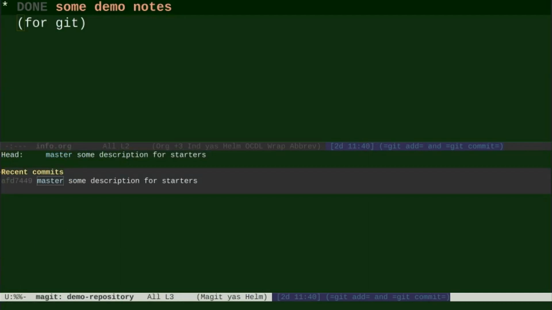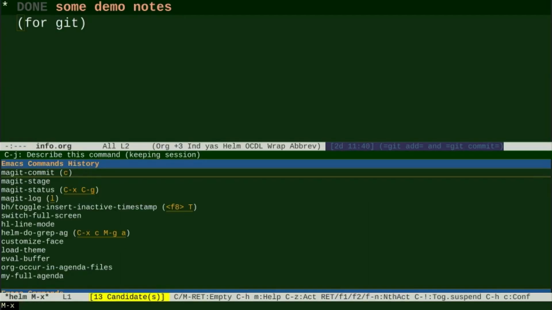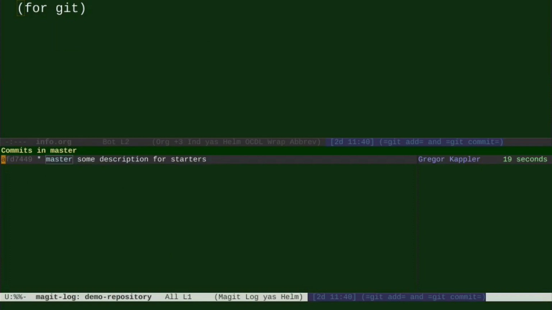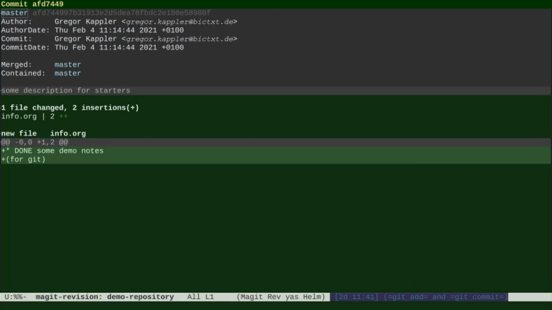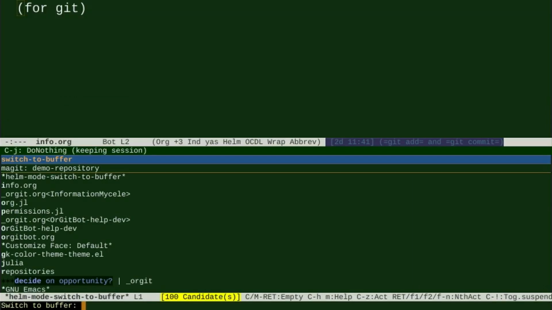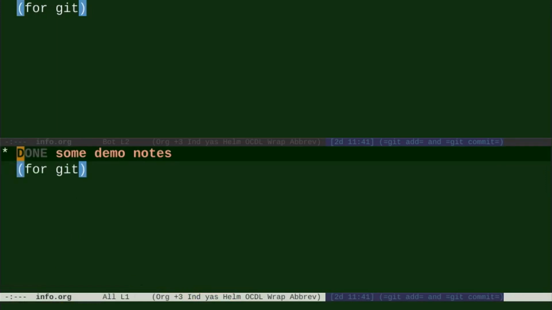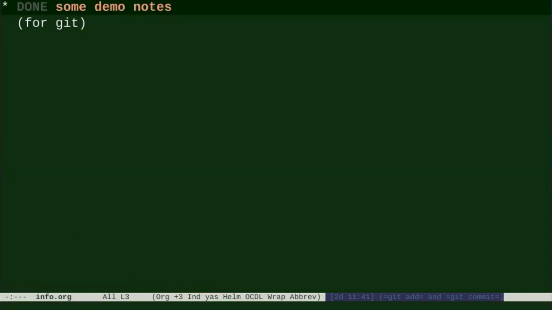We can look at the log of this repository with M-x magit-log and selecting a simple format, or in the terminal with git log. Let me repeat the process. I change the info.org file with some new idea.